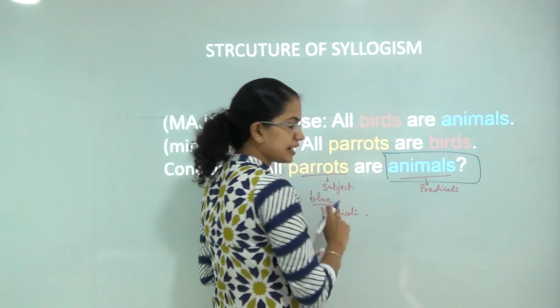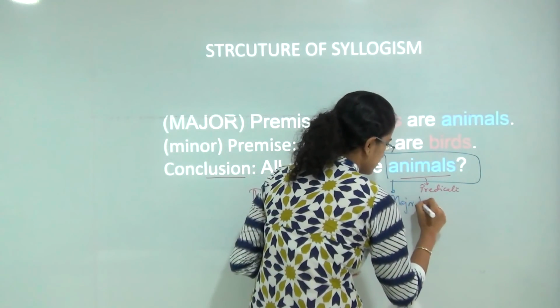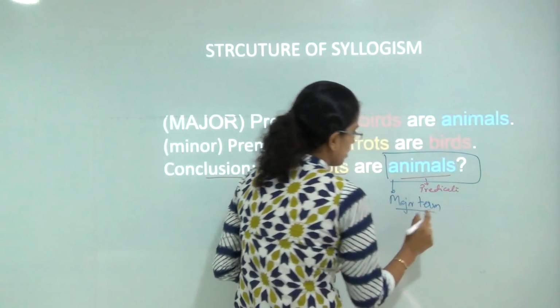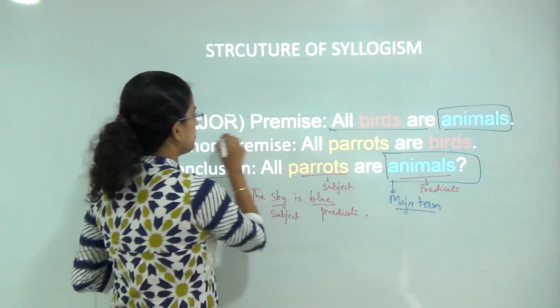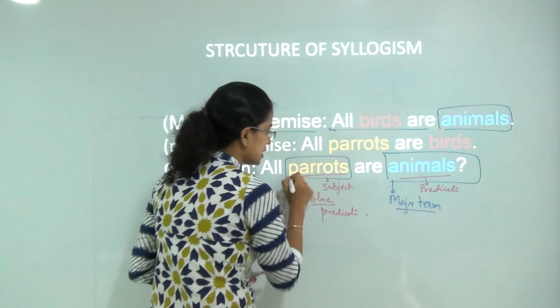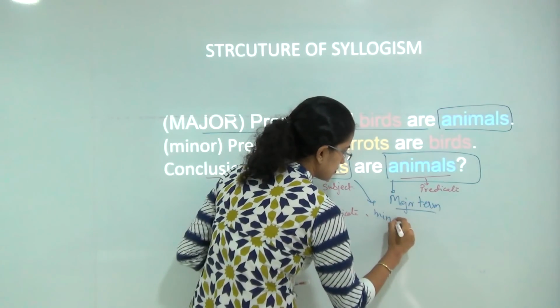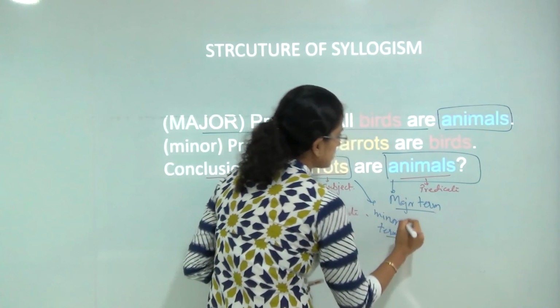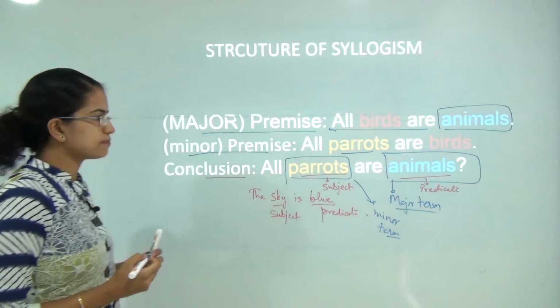Whatever comes in the predicate of the conclusion is the major term, and this major term helps to form the major premise. Whatever comes as the subject of the conclusion is the minor term, and this minor term determines the minor premise.